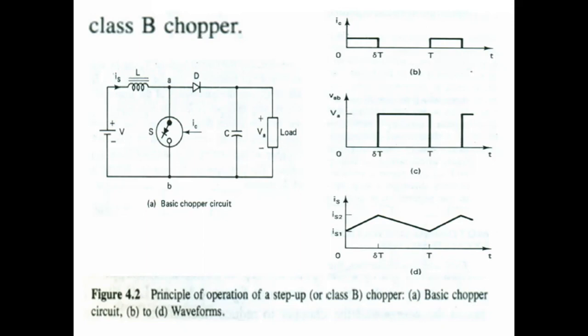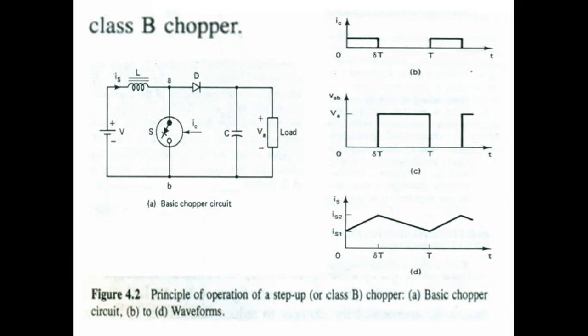The last assumption is that the load terminal voltage is not a perfect direct voltage. In addition to the direct component, it has harmonics of the chopping frequency and also its multiples. If you take even harmonics 2, 4, 6, 8, these are the even multiples, and if you take odd harmonics 1, 3, 5, 7, these are the odd harmonics. So the load terminal voltage is not a perfect direct voltage because it has harmonics of the chopping frequency and its multiples.